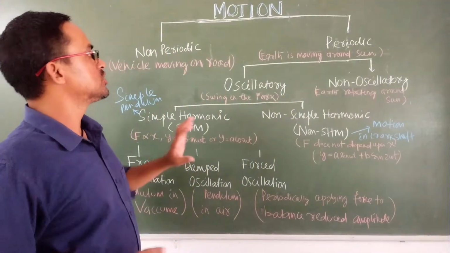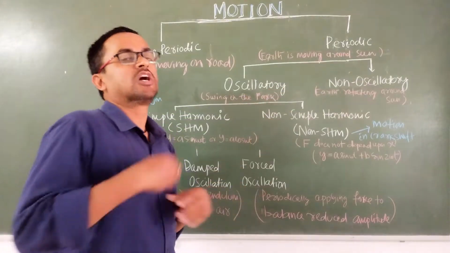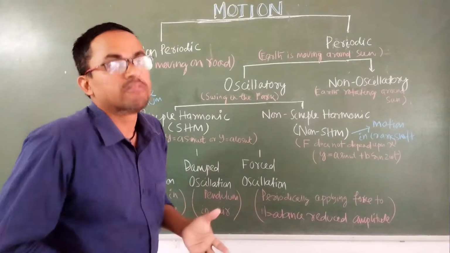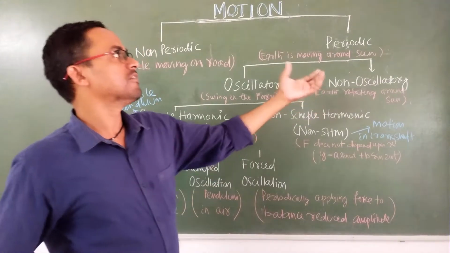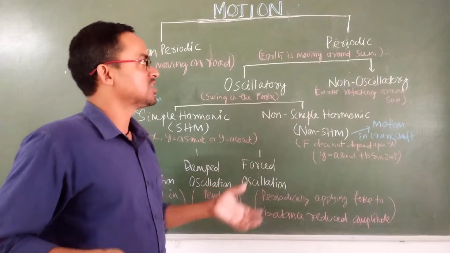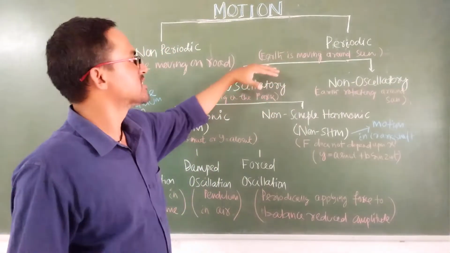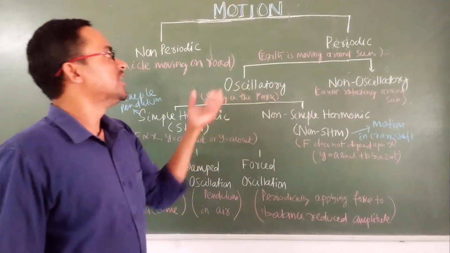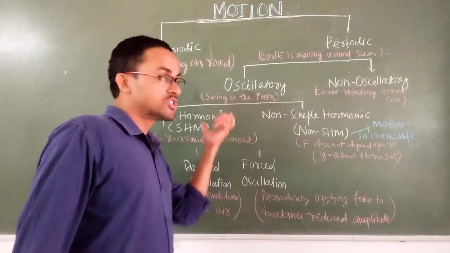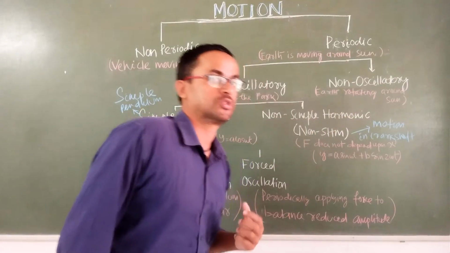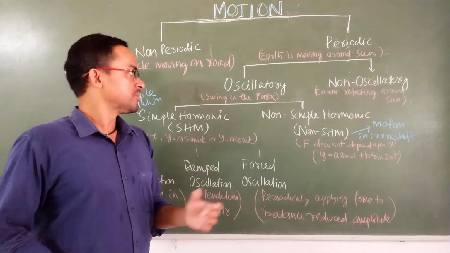We will now focus on periodic motion, because it occurs with a regular interval of time, and we can easily calculate the things related to it. Again, the periodic motion, for example the earth moving around the sun, is divided into two categories: oscillatory motion and non-oscillatory motion. It is very interesting. Just listen to me.